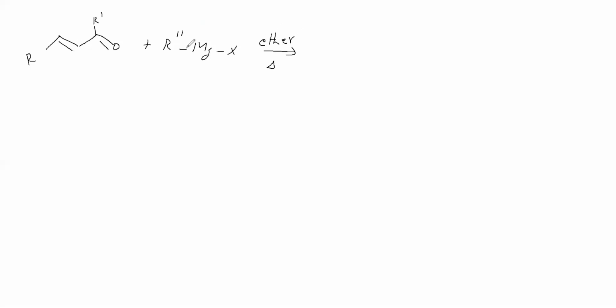Now, this bond is migrating here. It is attacking this R dash. This pi bond will shift to O. This O will attack this Mg. Okay, so what we are getting, we'll see.